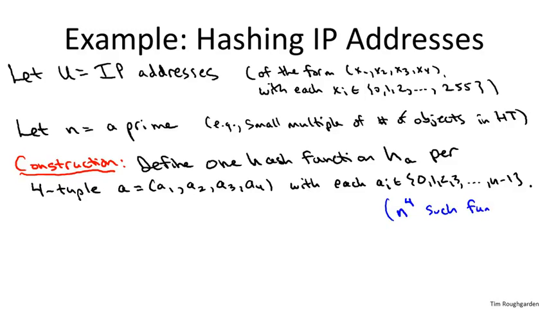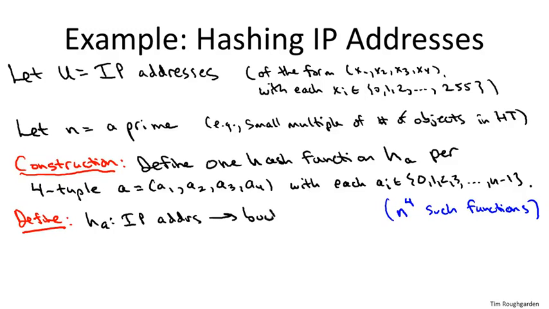How do you actually evaluate one of these functions? Okay, so remember what a hash function is supposed to do. Remember how it type checks. It takes as input something from the universe, in this case an IP address, and outputs a bucket number. And the way we evaluate the hash function h sub a, and again remember a here is a 4-tuple, and remember an IP address is also a 4-tuple. Okay, so each component of the IP address is between 0 and 255. Each component of a is between 0 and n minus 1. So for example, between 0 and 996.